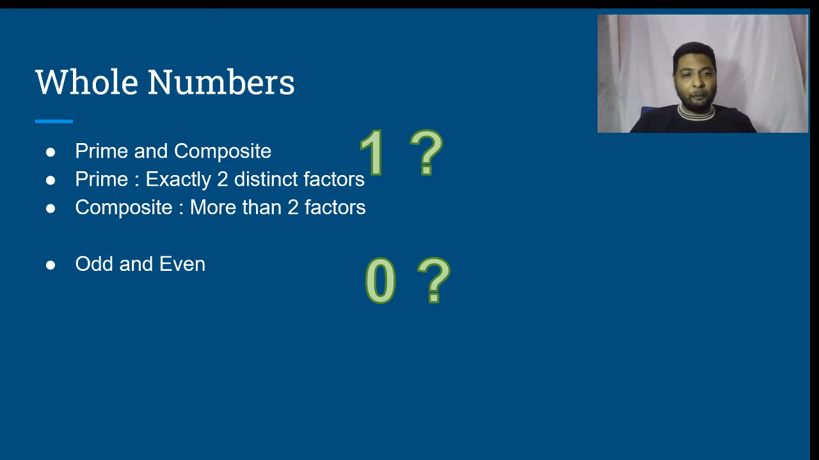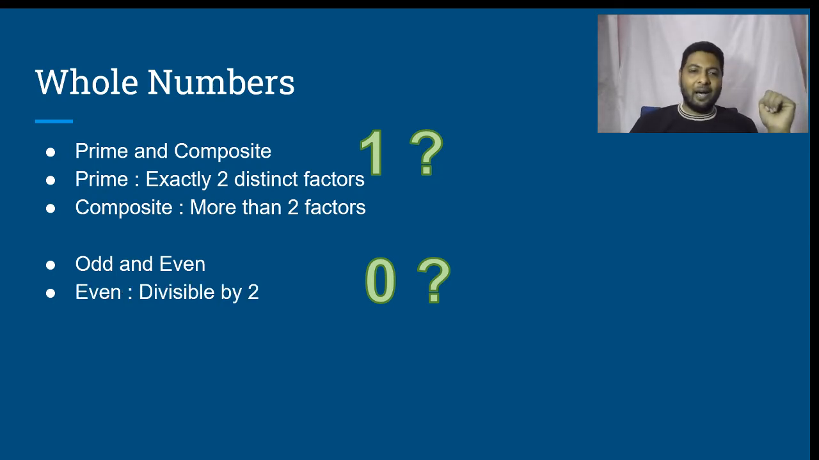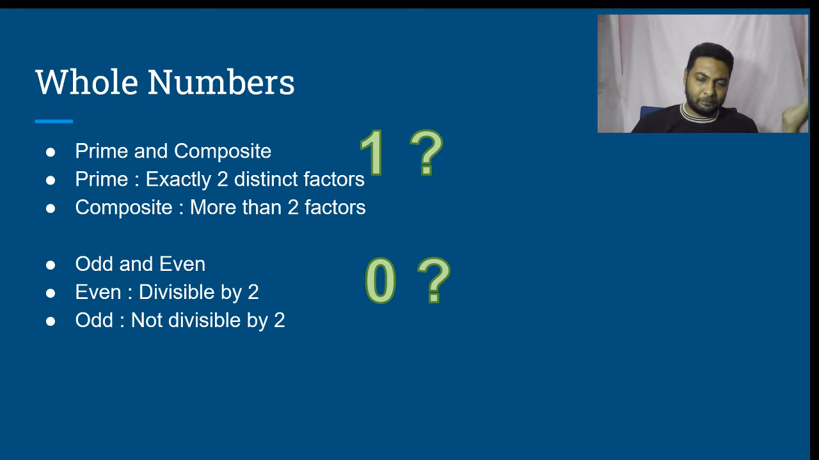How is it so? For that, let us understand the definition of an even number. A number which is divisible by 2 is said to be even, which means when I divide the number by 2, the remainder must be 0. Then the number is said to be even. If there is some remainder, that means the number is said to be odd. Odd numbers are not divisible by 2.